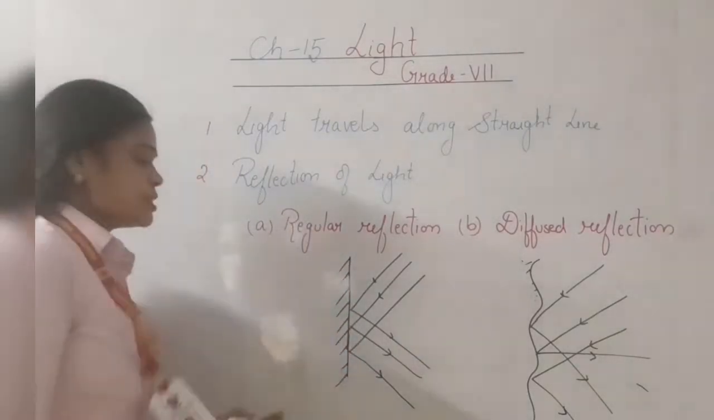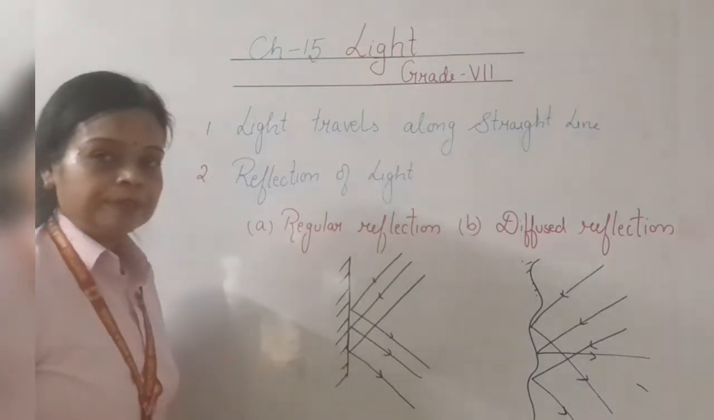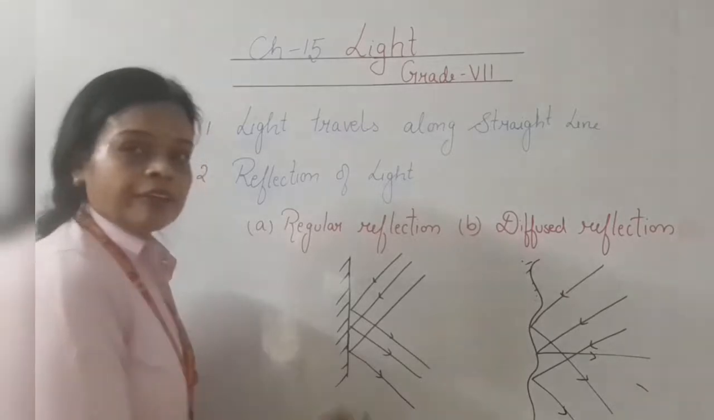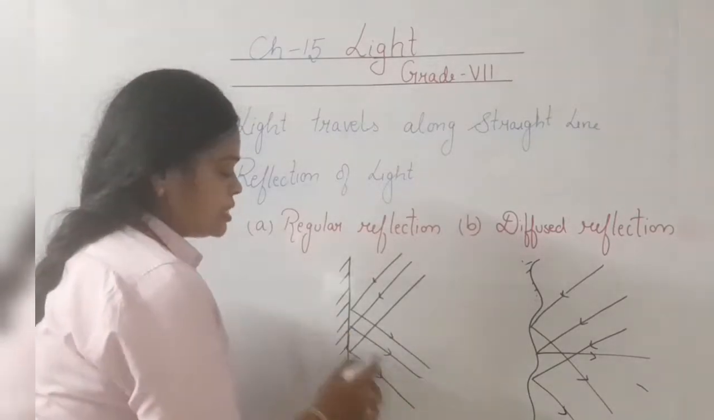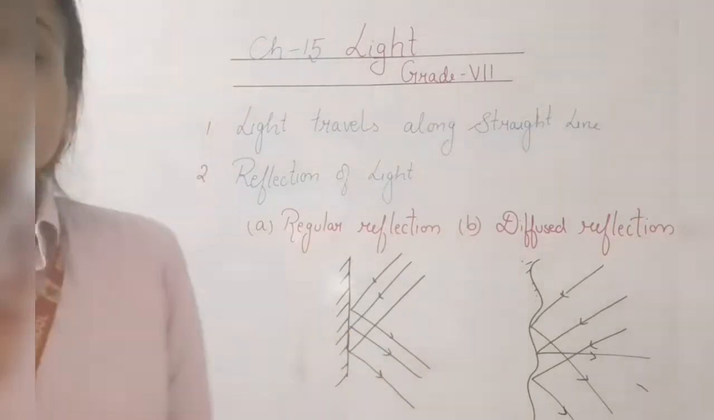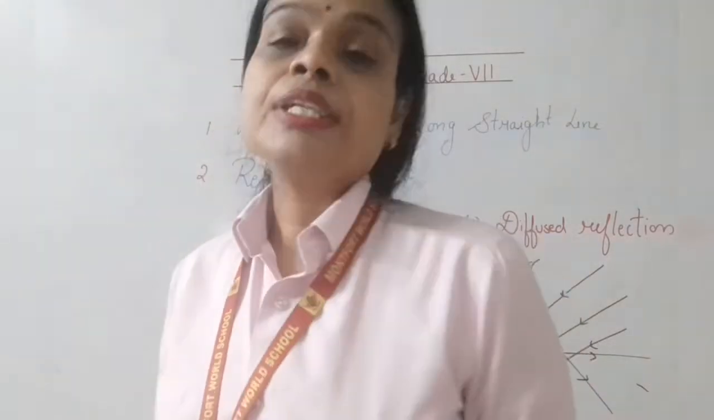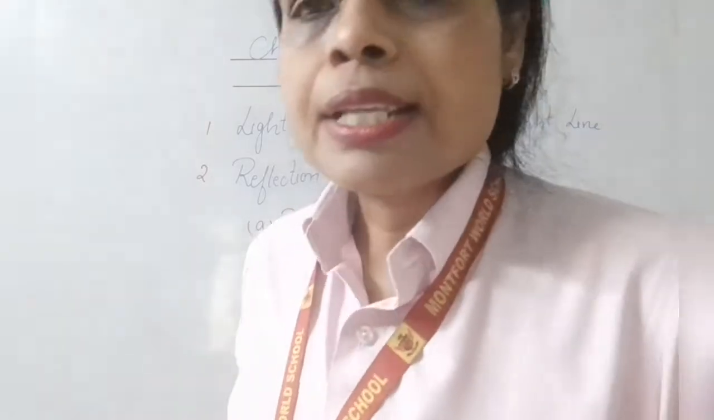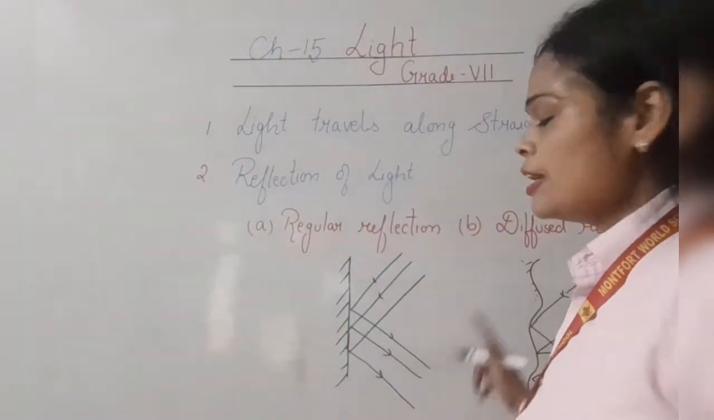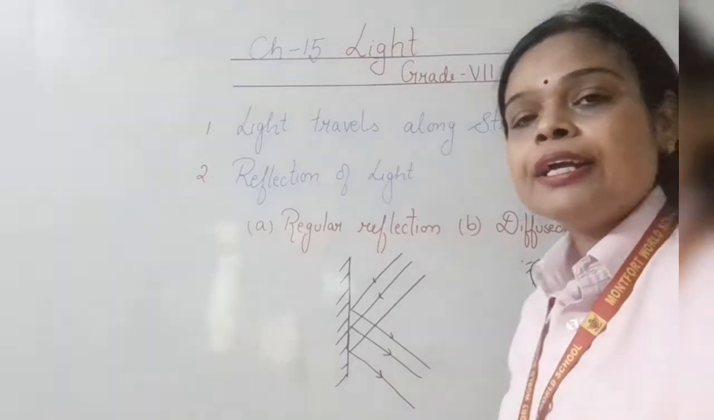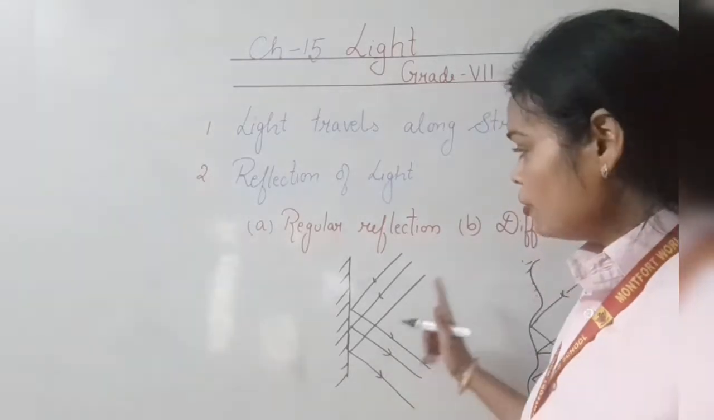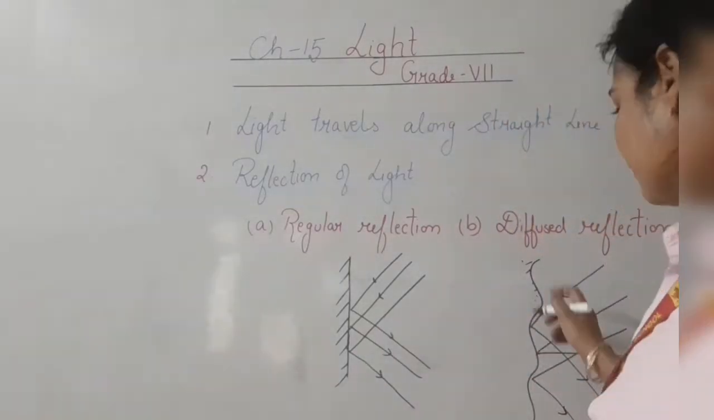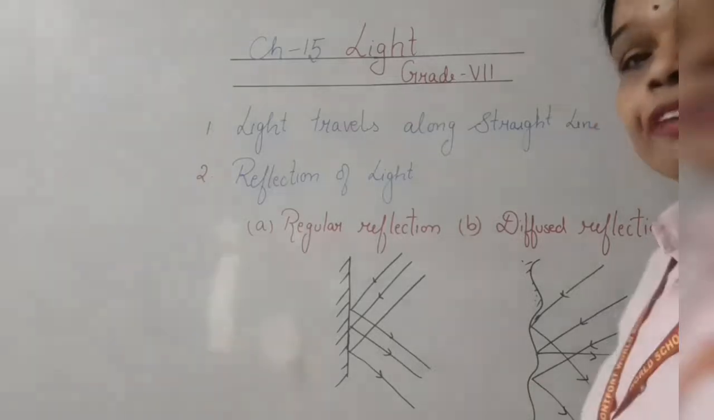Suppose you take a plane mirror, this is a smooth surface. So when the light falls on it, it changes its direction. And this change in the direction is called reflection of light. Reflection of light is of two types, regular reflection and diffuse reflection. Regular reflection always occurs on smooth surfaces, whereas diffuse reflection always occurs on rough surfaces.